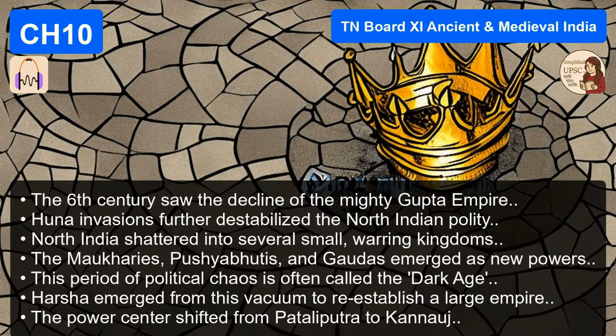Now, the founder was a guy named Pushyabhuti, but the first person to really make a splash was Prabhakara. He's the one who took the title Maharaja. King of Kings. That's a pretty bold claim when you're just starting out. It is, but he had the military strength to back it up.